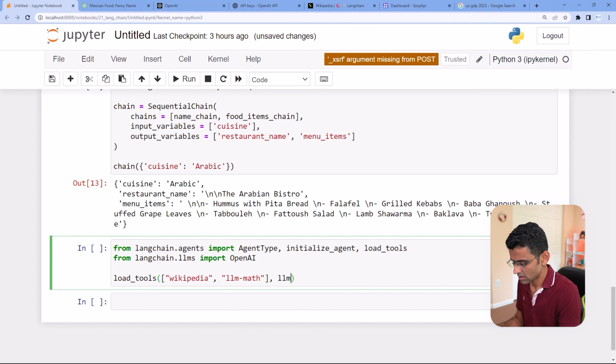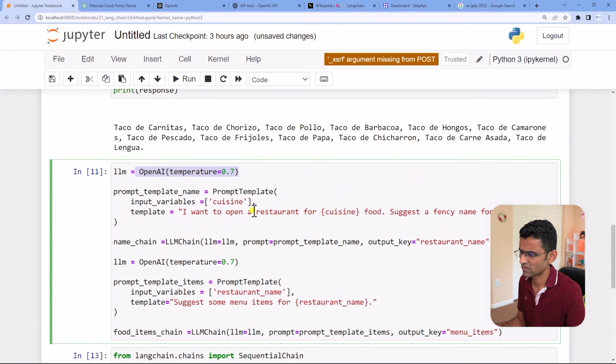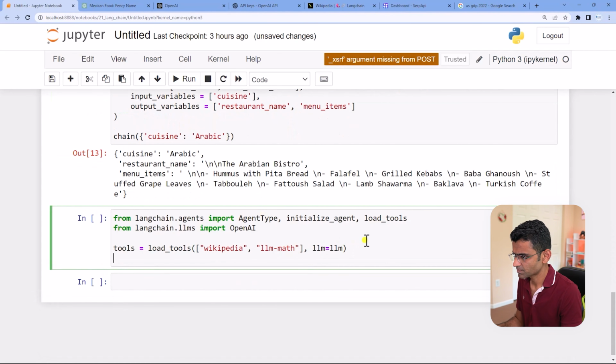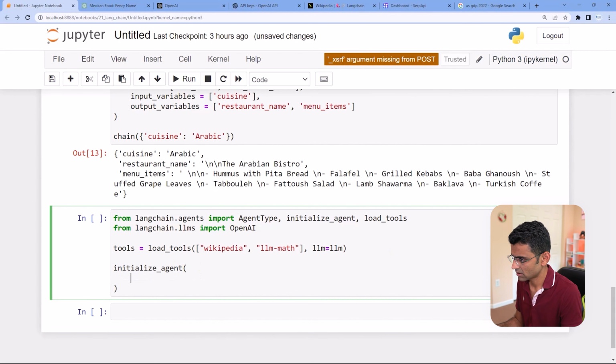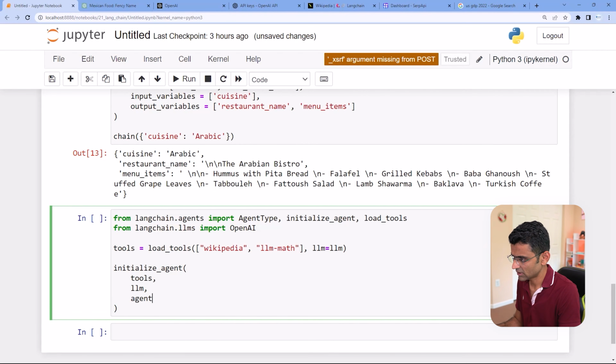And here you need to provide the LLM variable is the one which we created above somewhere here. See, this is the variable. Okay, so this thing is called tools, and then you can create an agent using this initialize agent method. Okay, so initialize agent method will take tools, it will take LLM, and it will take agent. And in the agent, I will give this